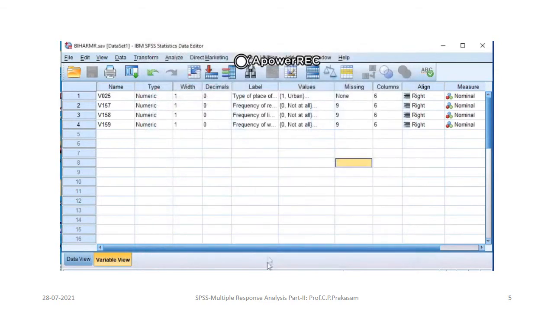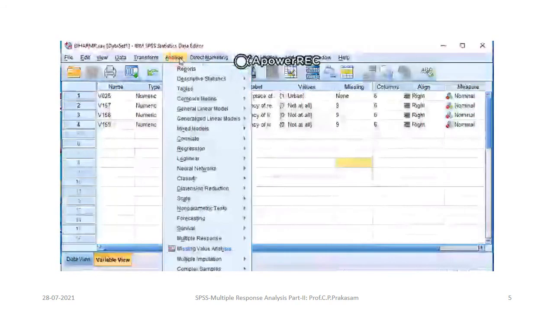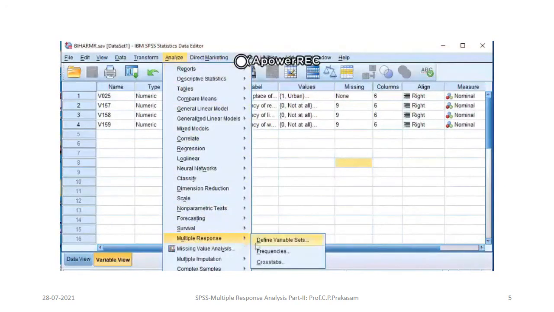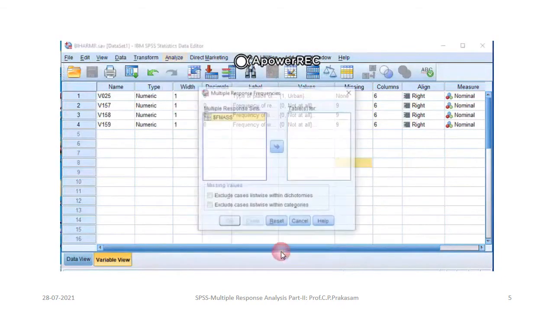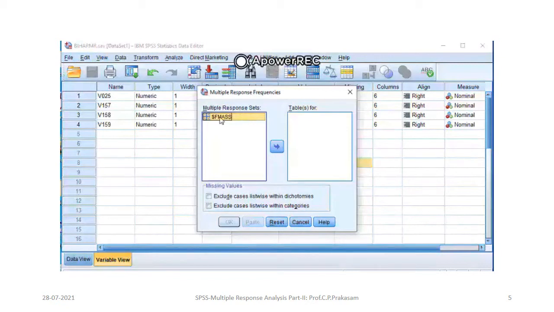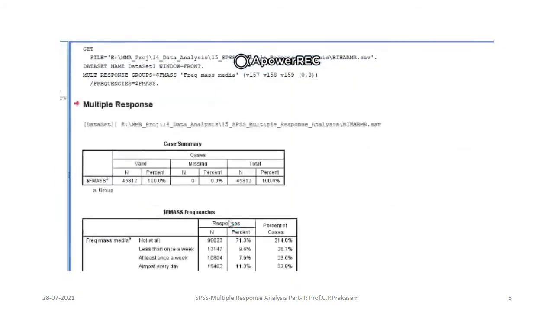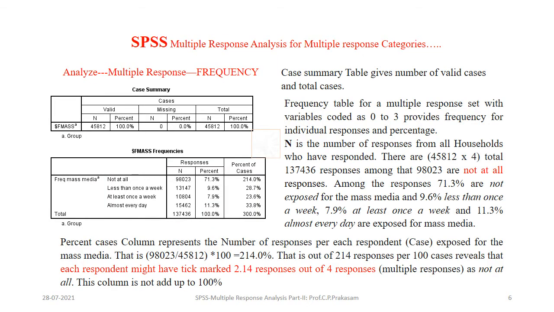Close it. Then again go to Analyze. Once you go there, you find Multiple Response, below that Frequencies and Crosstabs. Click Frequencies and then you will find the frequency of mass media, then bring it here in the table and say OK. Once you click, the table is generated here. That we will discuss further. When you click Analyze, Multiple Response and Frequencies, output tables will be generated. One is the case summary and another is the frequency.